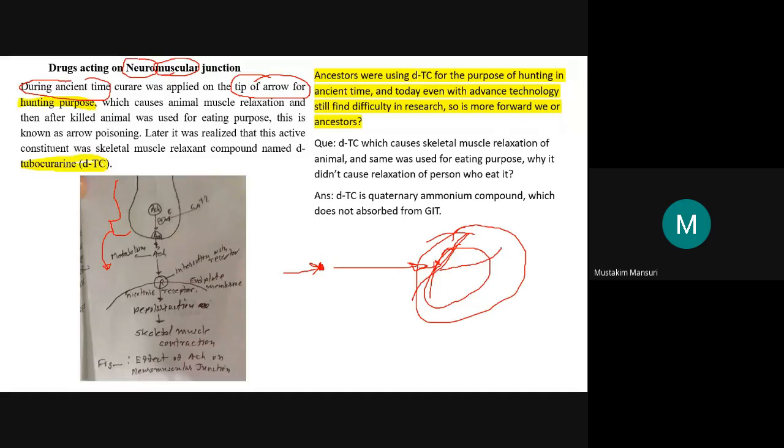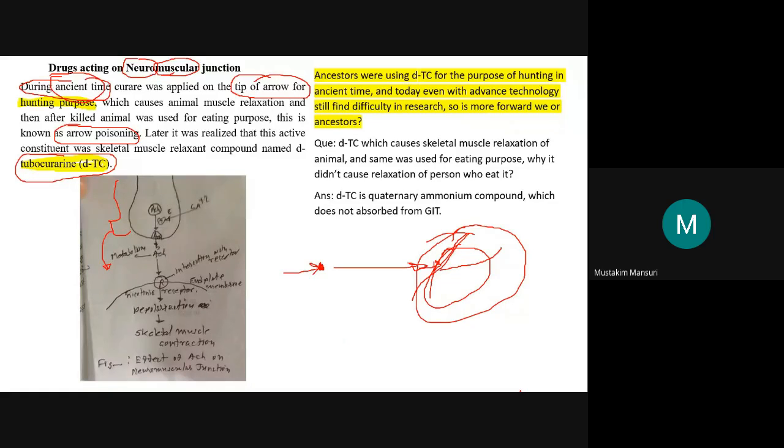So this was used in ancient time, and this is famously known as arrow poisoning. Later it was known that this compound is D-tubocurarine, abbreviated as DTC.